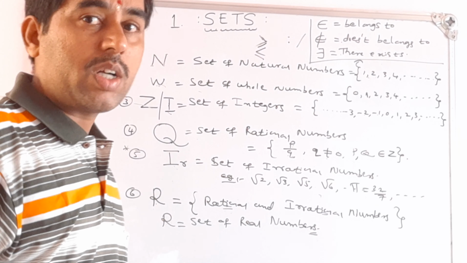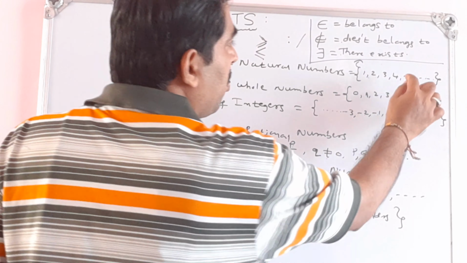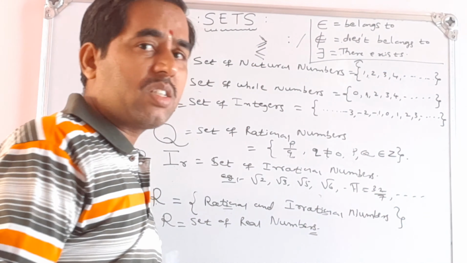A set is written by using flower brackets on both sides, and inside the flower brackets, the things we write are elements. Elements are members of the set. See here, the set of natural numbers: 1, 2, 3, 4 are the members. I have put dash dash dash, which means we cannot count the number of elements exactly, so it is an infinite set. If it is possible to count the number of elements, it is called a finite set. All the sets I have written on the board are infinite sets.